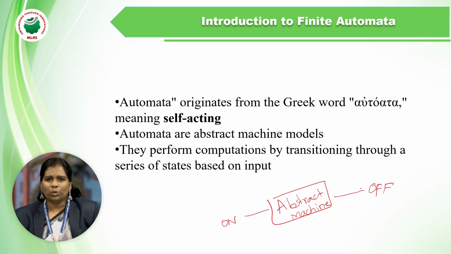Whenever the client wants to use that washing machine, he has to switch on the machine and allocate the data to implement the action of the machine. So here also the finite automata is an abstract machine. It will send the data from one transition to another transition. This abstract machine is based on all the input strings.